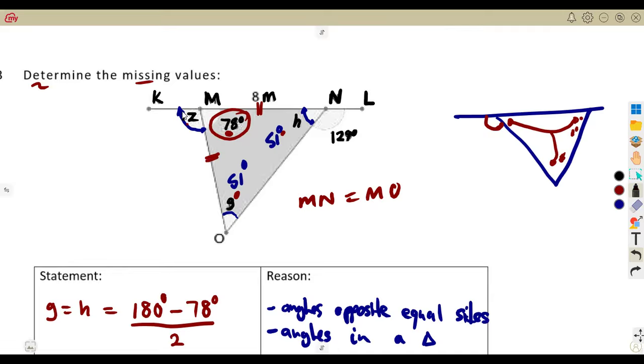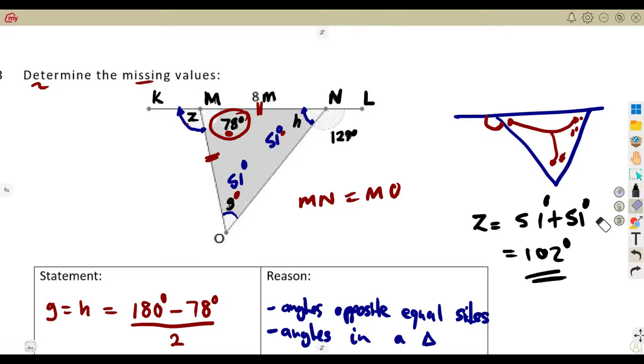So this is your z. It is equal to the sum of the opposite interior angles, the 51 and this 51, those are the ones you're adding. So z is equal to 51 degrees plus 51 degrees. Still, you're going to obtain 102 degrees.